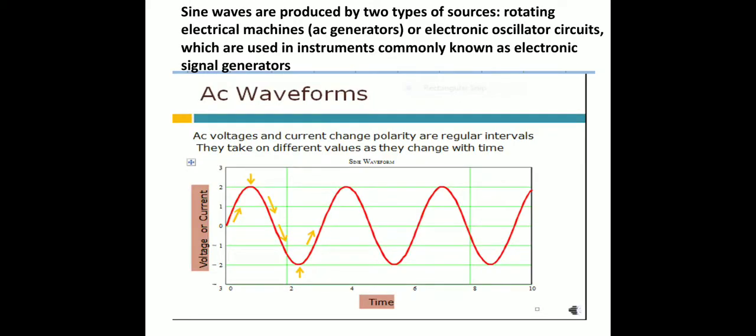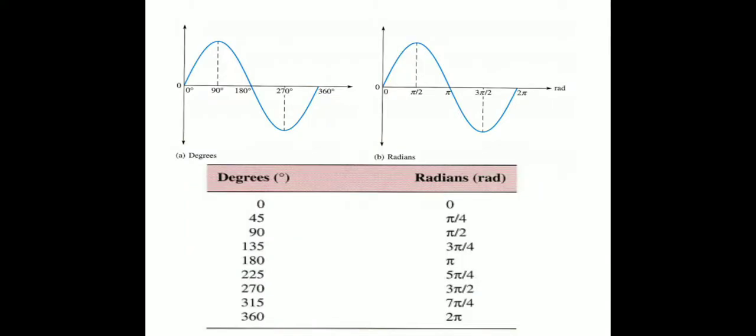The sine wave is produced by two types of sources. First, a rotating electrical machine, that is, an AC generator, or an electronic oscillator circuit, which is used in instruments commonly known as electronic signal generators. That is, the AC signal is provided with the help of an AC generator or oscillator circuit. Here the figure shows the AC waveforms. The AC voltage or current changes polarity at regular intervals. They take on different values and change with time.